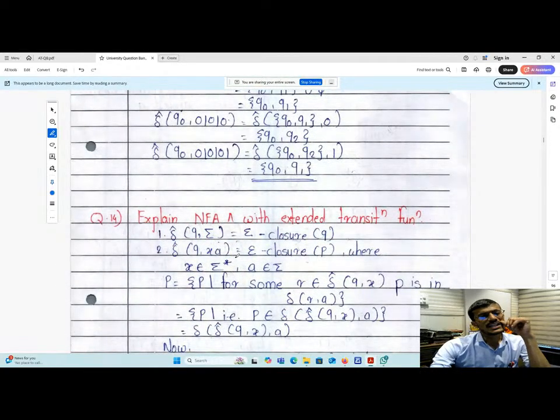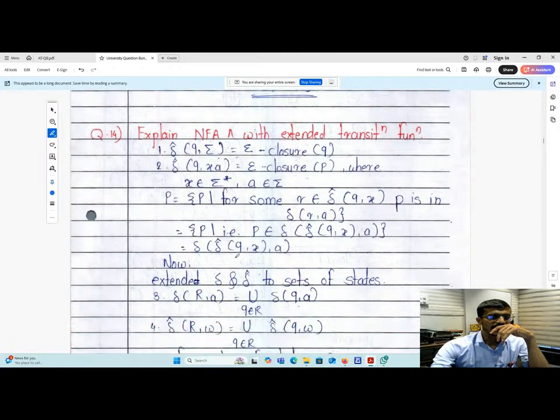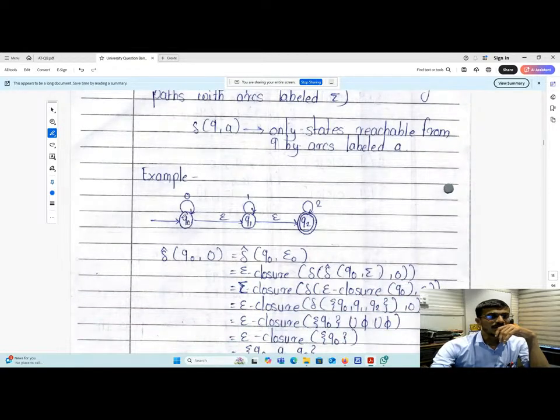Now explain NFA with null with the extended transition function. The same question is repeated. Previous was NFA for the extended transition function, and here is the NFA with null. So you have to take this null symbol over here and perform the operation. So extended transition function delta in bracket q naught 0.